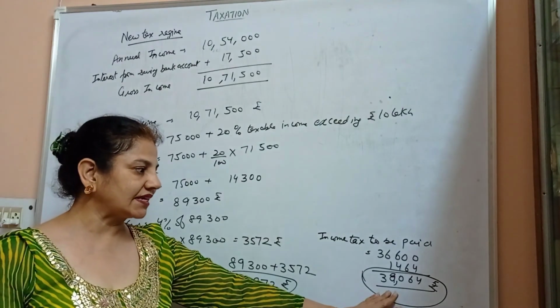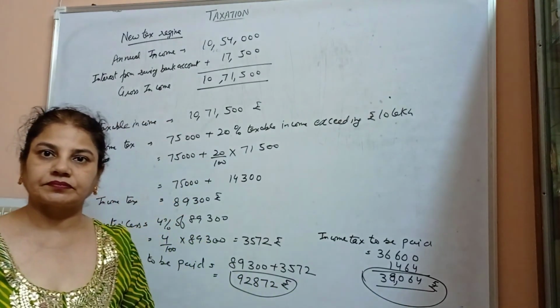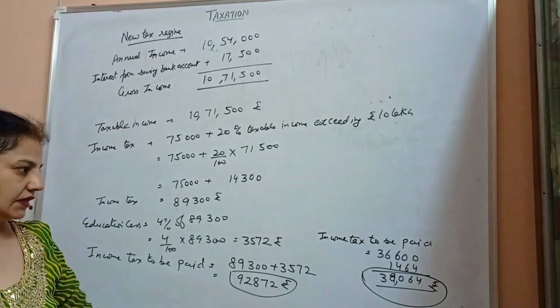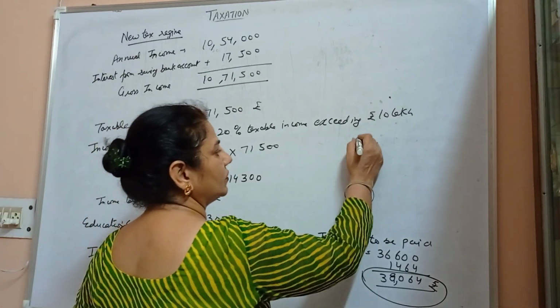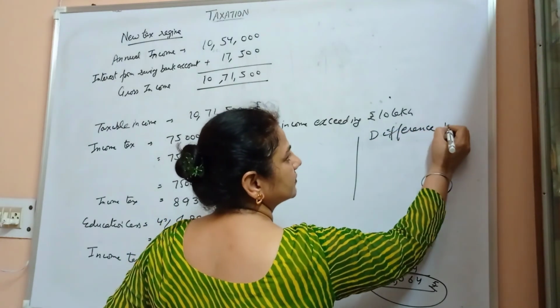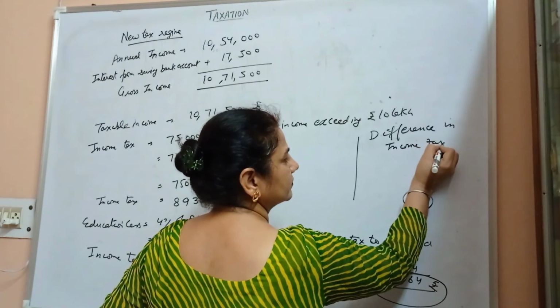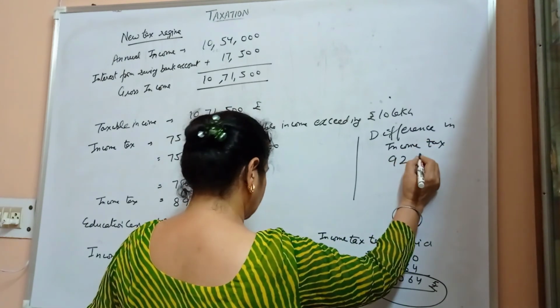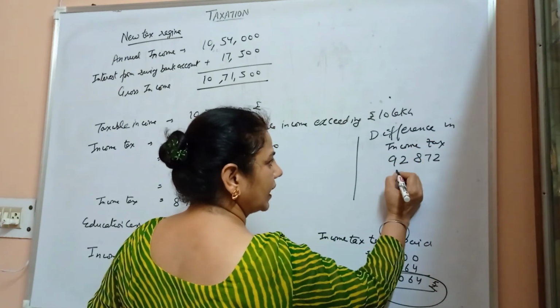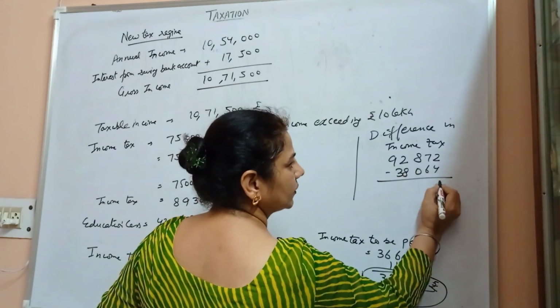from the old slab, the income tax to pay is 38,064 only. So we can see the difference in income tax between 92,872 and 38,064.